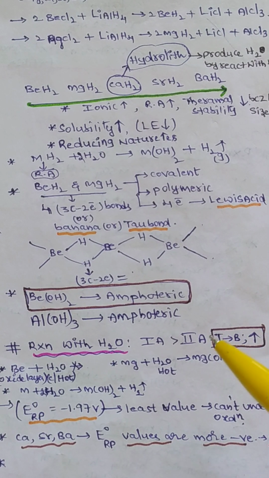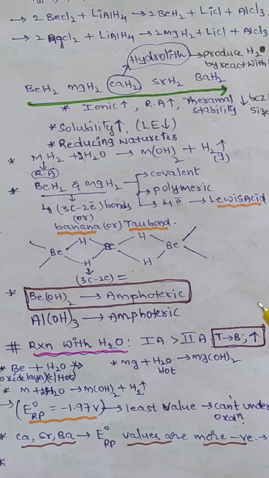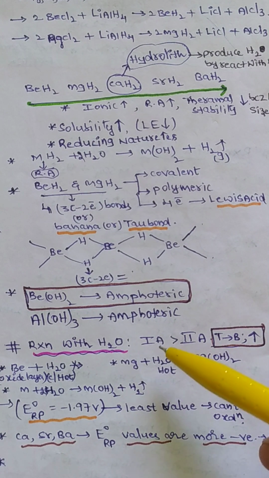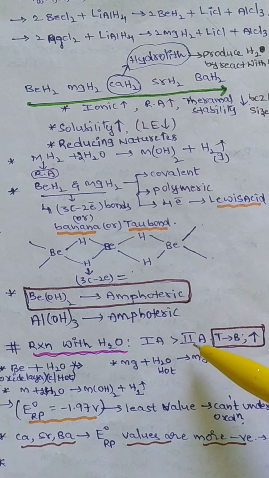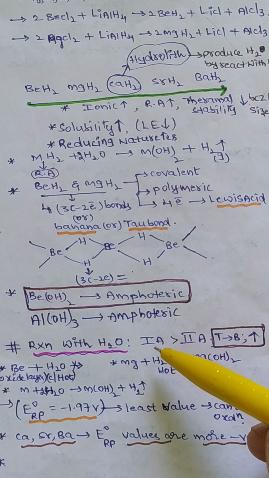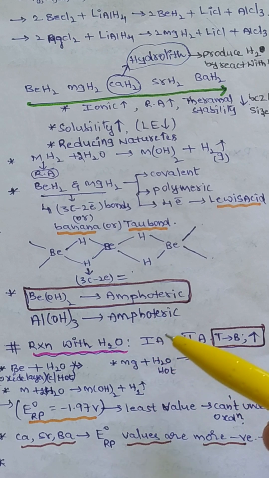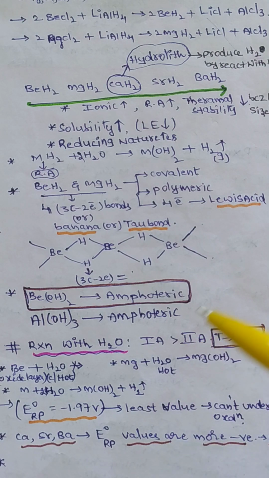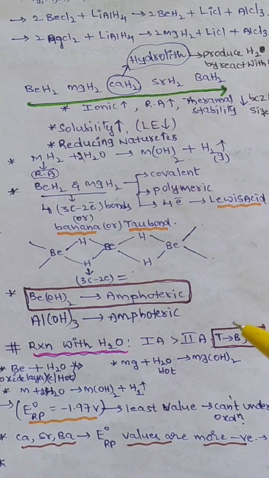That means barium can react with water more easily when compared to beryllium, magnesium, calcium, strontium. Now compared to first A group, the first A group is more reactive than the second A group, because first A group elements have more negative reduction potential. So they undergo oxidation easily when compared to the second A group, and can react with water easily when compared to alkaline earth metals.